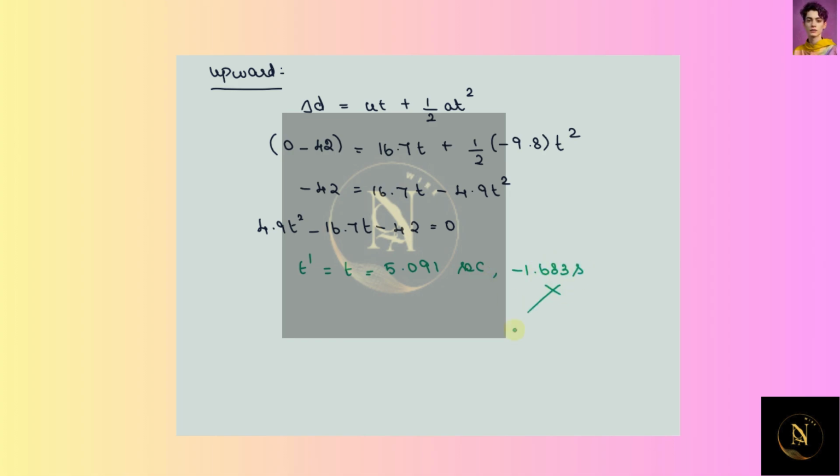Here we will ignore this negative value and take the positive one, therefore this t prime is equal to 5.091 seconds.